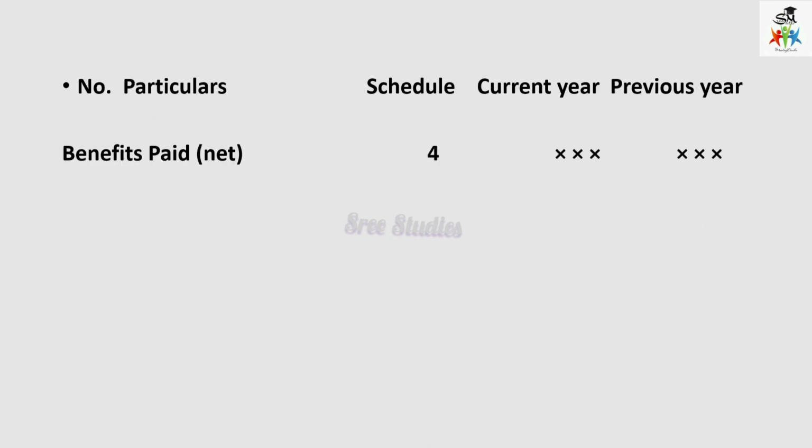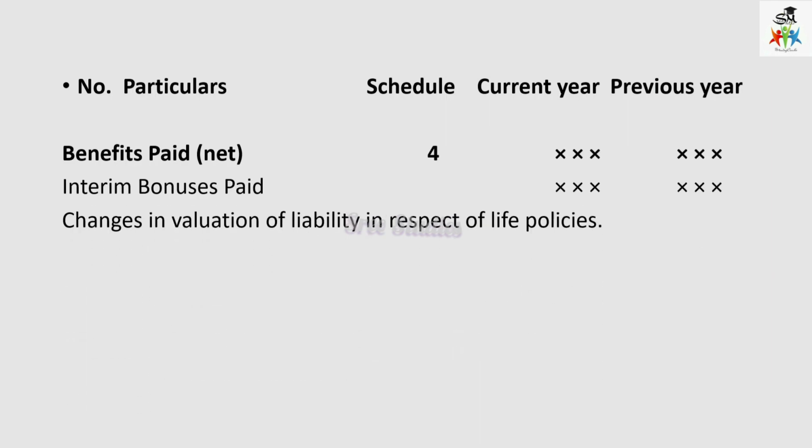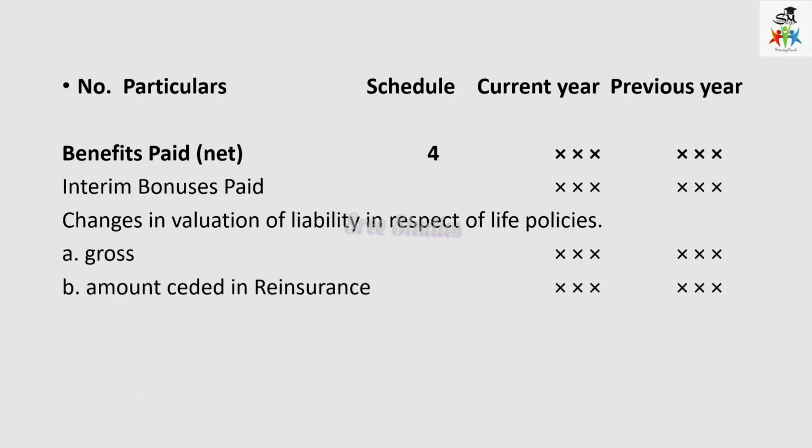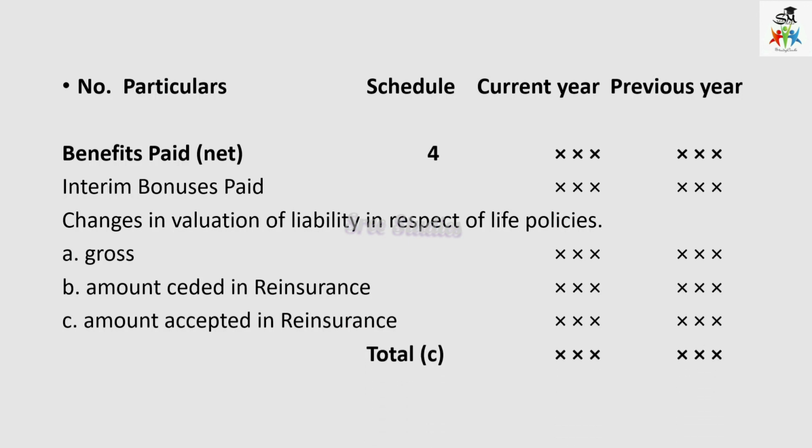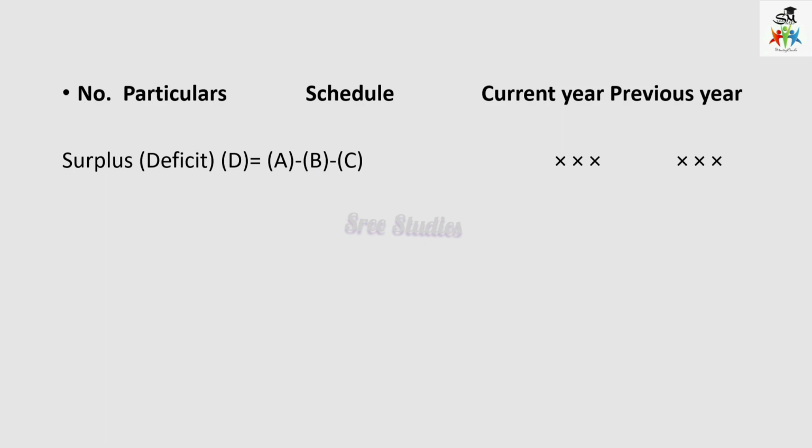And here benefits paid, which is for the schedule, interim bonus paid, and then changes in the valuation of liability in respect of life policies, which should be done on a gross basis, then amount ceded in reinsurance and amount accepted in reinsurance, so that we get the change in the value of liability. The total is category C. Now we will get the surplus or deficit. If it comes as a minus figure, then we say deficit, which is denoted within brackets. So D equals A minus B minus C, and that gives us the surplus or deficit.